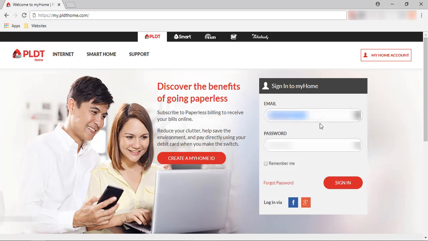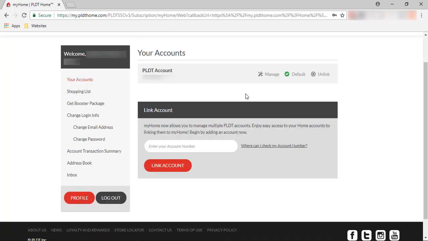First, mag-login muna tayo sa PLDT home website with your email address and password. After signing in, it will show yung mga accounts natin with PLDT. Since isa lang yung PLDT line ko, isa lang din yung nagpapakita account. So in this account, click Manage.